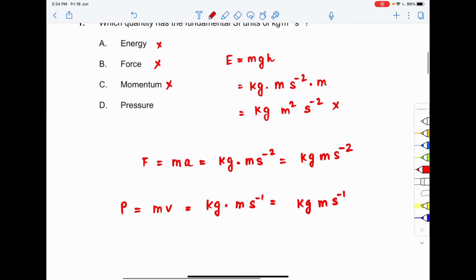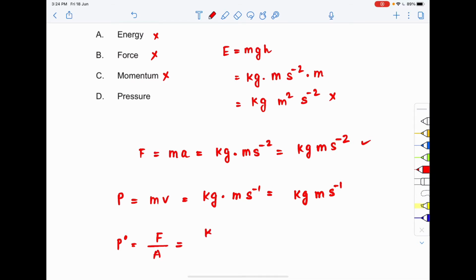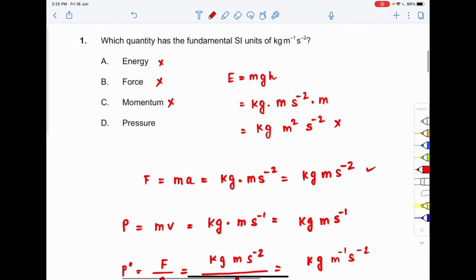Now coming to option D, pressure. Pressure is equal to force per unit area. We calculated force, which is kg meter second minus 2. The unit of area is meter square, length into breadth. So this will be kg meter inverse second minus 2. Does it match? Yes, it matches. So the correct option to question number 1 is option D, pressure. I hope you got the question.